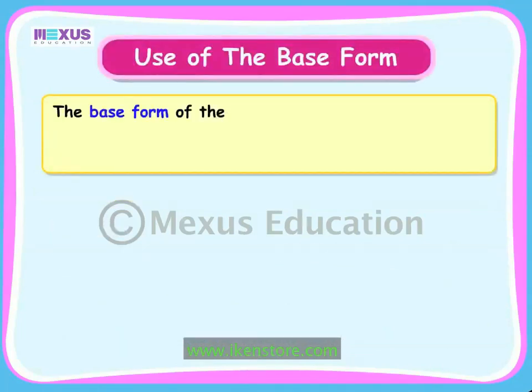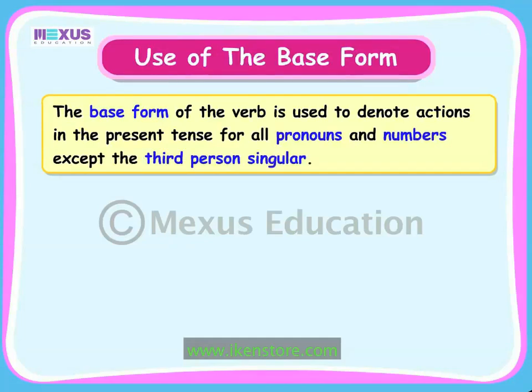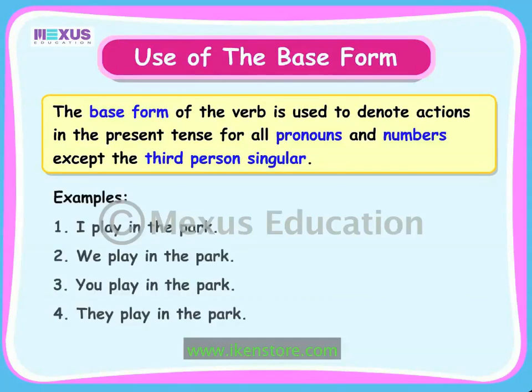The base form of the verb is used to denote actions in the present tense for all pronouns and numbers except the third person singular. Let us see some examples. In these sentences, the verb play in its base form functions as the present tense form for subjects in the first person singular, I play. First person plural, we play. Second person singular and plural, you play, and third person plural, they play.